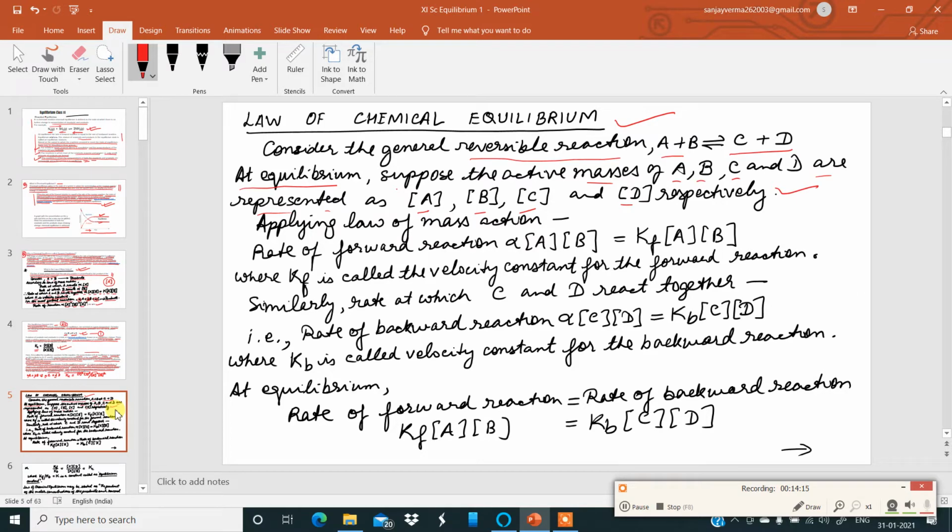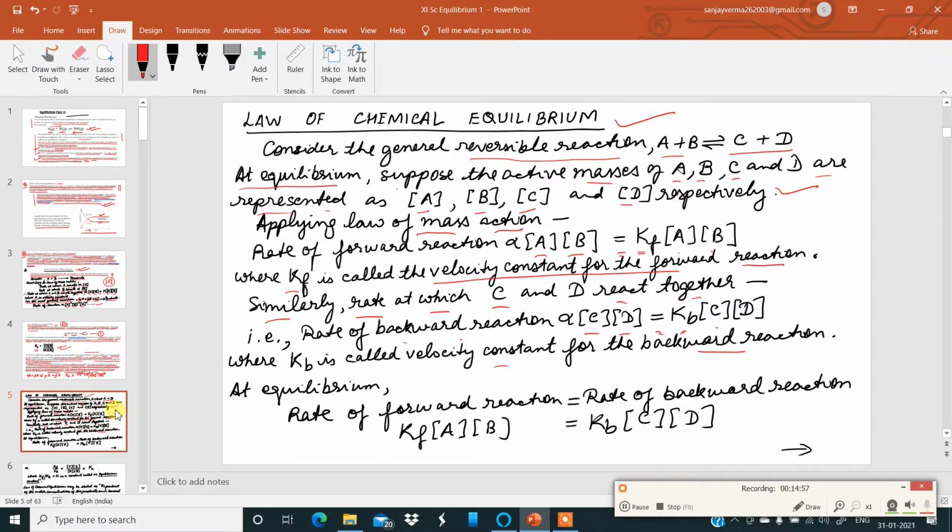Now, for this reversible reaction, if we apply the law of mass action, the rate of the forward reaction is directly proportional to the product of the concentrations of A and B, that is equal to Kf times [A] times [B], where Kf is called the velocity constant for the forward reaction. Note it. Similarly, my dear students, the rate at which C and D react together, that is the rate of the backward reaction, is directly proportional to the product of the concentrations of C and D, that is equal to Kb, the velocity constant for the backward reaction, times [C] times [D].